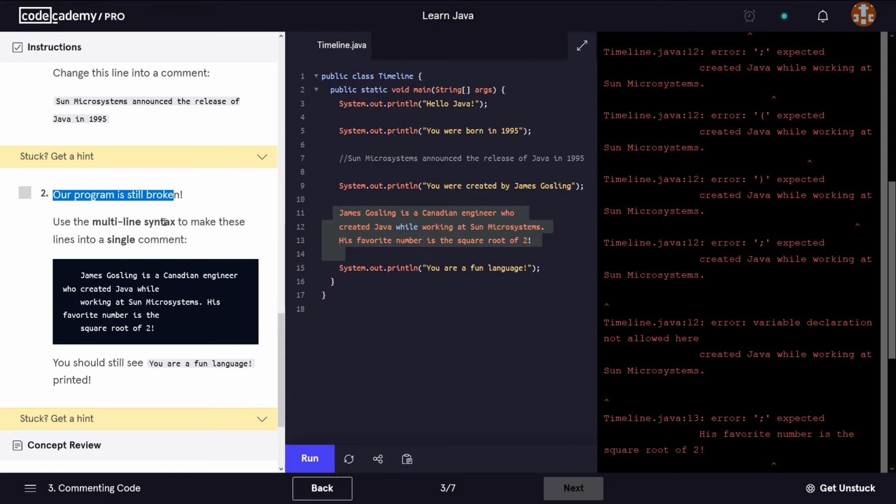Use the multi-line syntax to make these lines into a single comment. So we're going to use the multi-line syntax, which, if you remember, was a forward slash followed by an asterisk, and then at the end of it we add the asterisk and a forward slash.